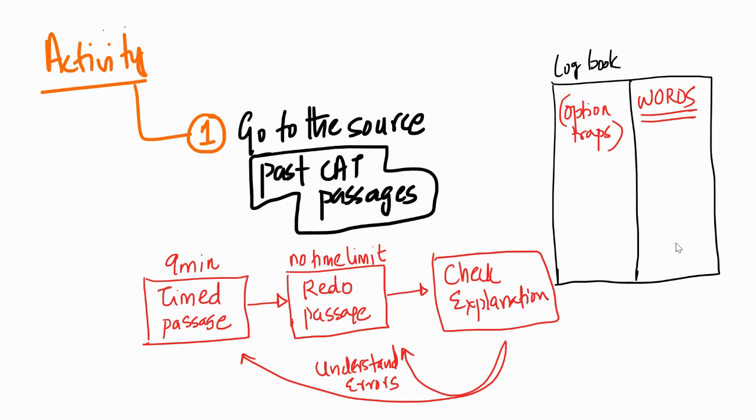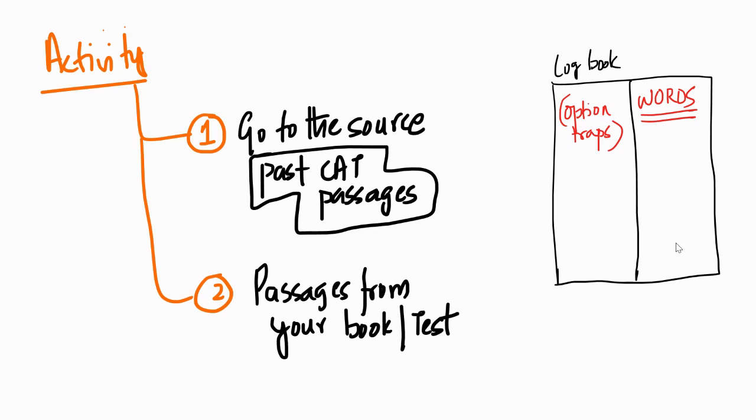And then you understand your errors. What errors did you make? Did you understand? So you have to sit with each passage and do an in-depth analysis of every single passage that is solved. That's important. And that's something that you will do with your passages from your books and your tests as well. I'm not saying that you should start with the CAT passages and then go to the books. You can go to the books and then the CAT passages. That doesn't matter. But at the end of the day, we have to solve about 450 passages, right? That's the maximum we can do.